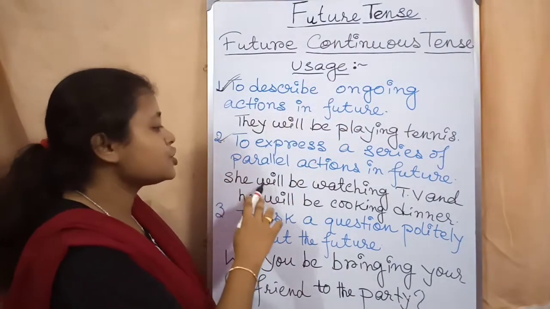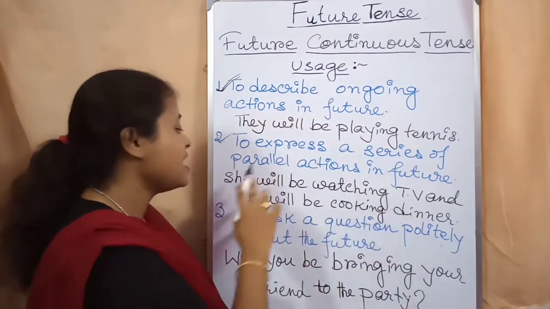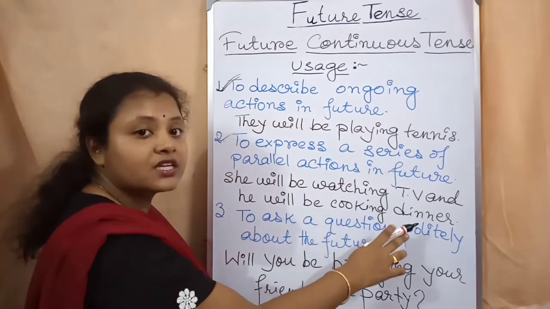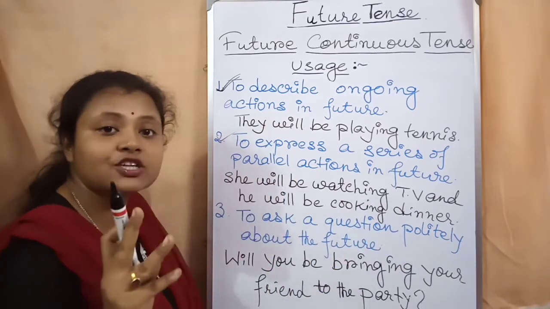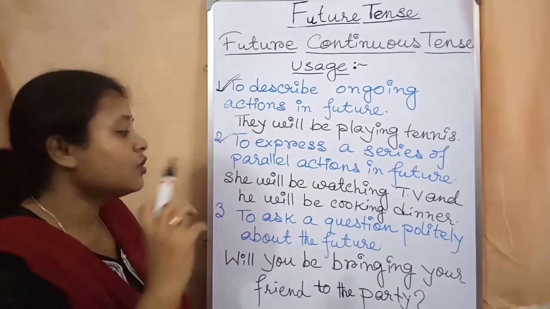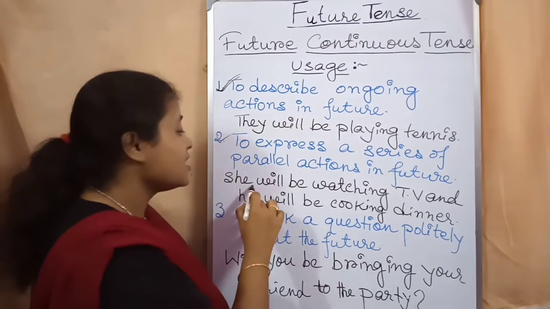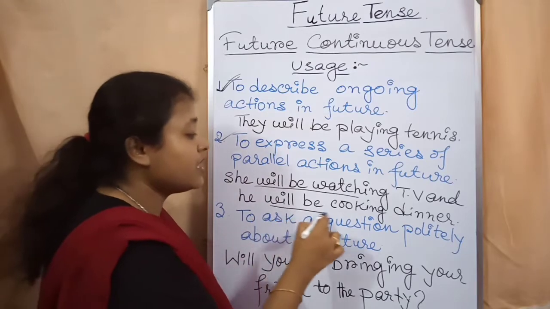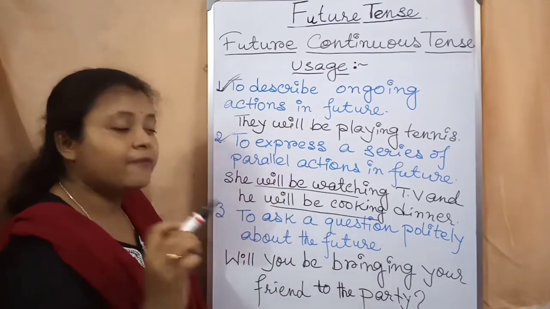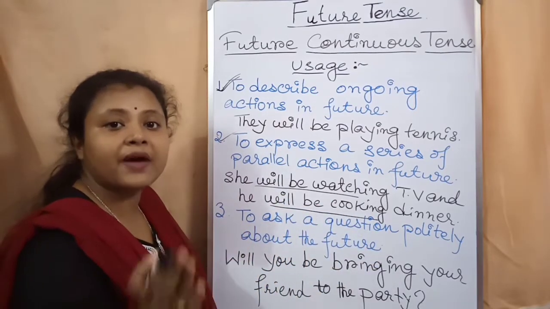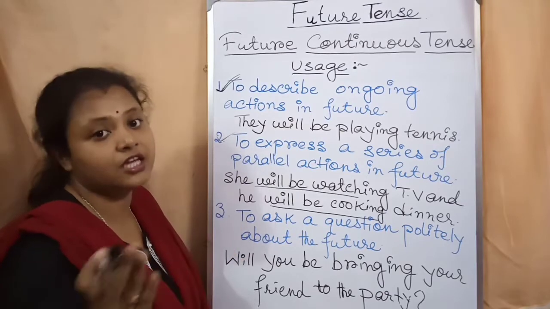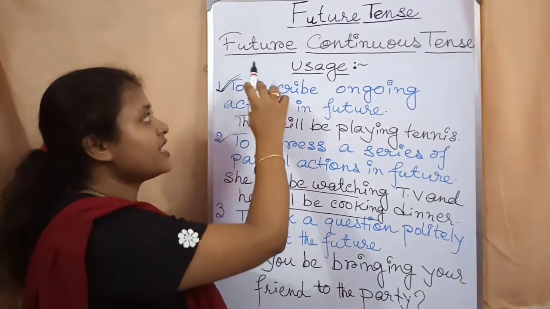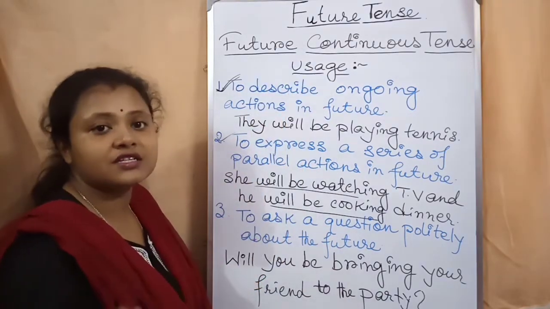For example, she will be watching TV and he will be cooking dinner. Here two parallel actions are referred to. What are the two parallel actions? She will be watching TV and he will be cooking dinner. So these are the two parallel actions that will happen in future. So that is why we have used future continuous tense here.